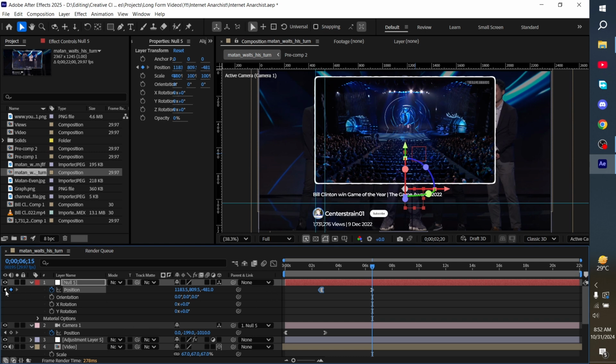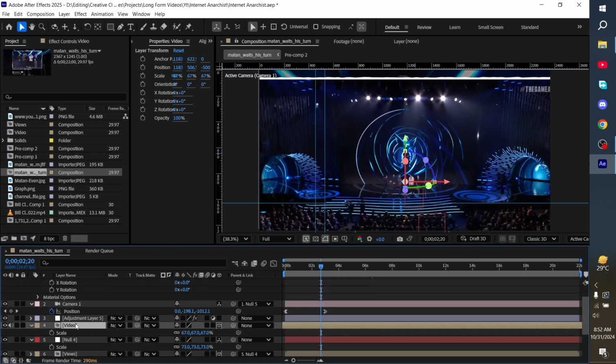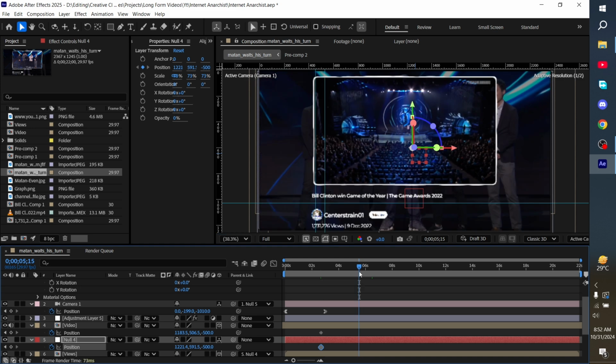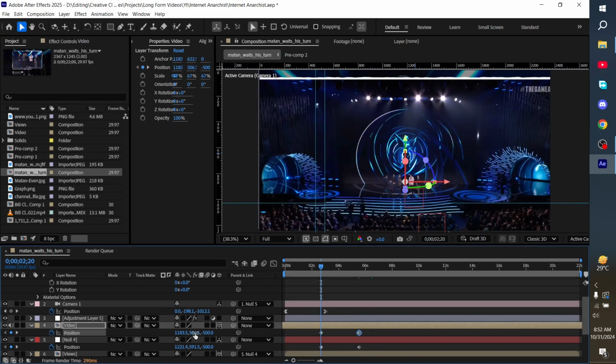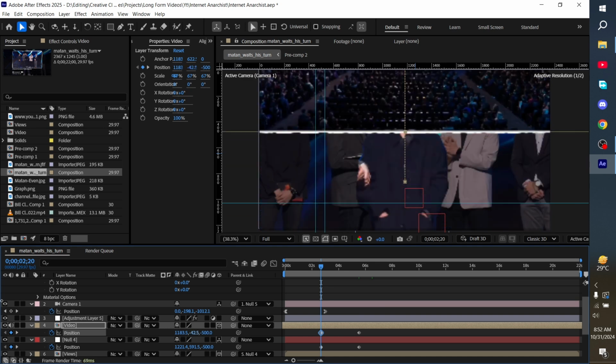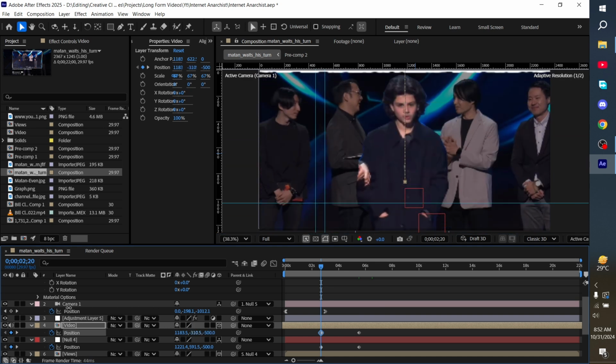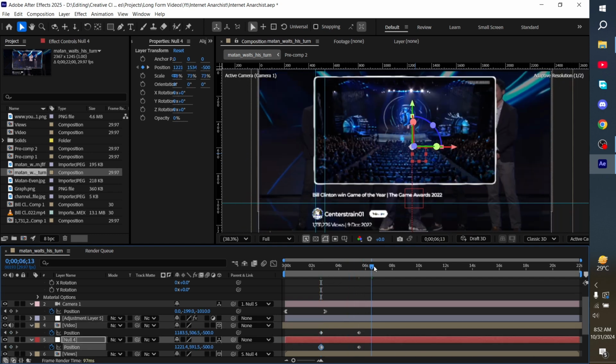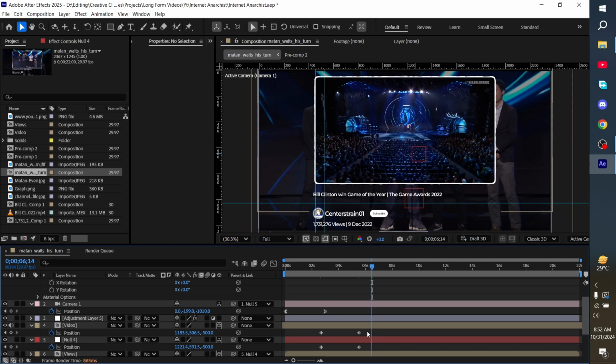The next thing we're going to do is go to 20 seconds and the video, make a position keyframe and a null object. Make another position keyframe. Now go to around 5-15 seconds. I'm going to say make 2 keyframes. Now go to the previous keyframes and move the objects upward, and move this downwards. So something like this, so it pops out.